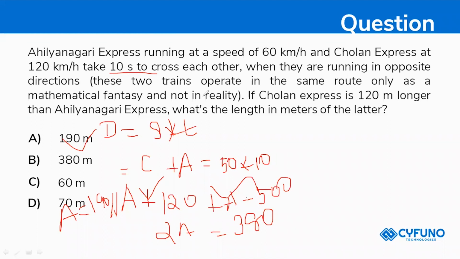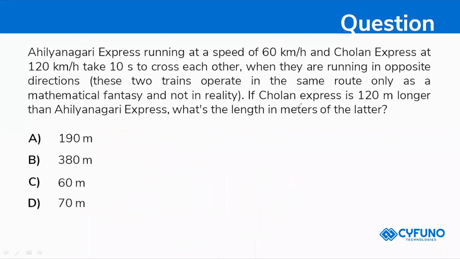Just read the question carefully, ma. Then only you will be getting the answer. Read the question carefully. Right? Okay, we'll just move to the next question.